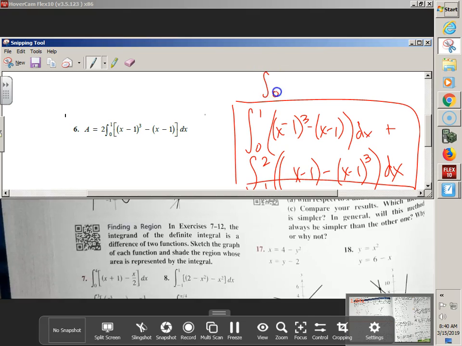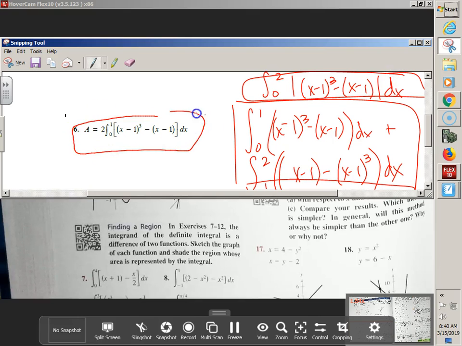Or you could have done just 0 to 2 of the absolute value of, I don't care, one of them minus the other one. Absolute value will deal with it. That's an or. Or this guy. So there's that one, or that one, or that one. They're all the exact same thing. If you plug this one or that one or this one into your calculator, they're all going to work. Because absolute value will split up at the intersection point of 1 and handle them separately. This one is the splitting up and handling them separately with the correct orientation.